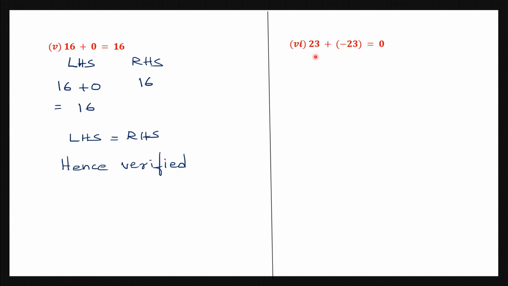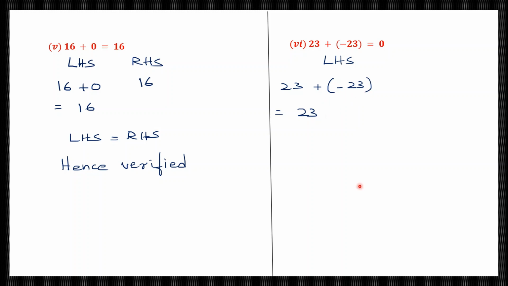Question 6. 23 plus minus 23 is equal to 0. So here also we have our left hand side. We'll work that out first and see. 23 plus minus 23. So this is 23. Now when you see minus before a bracket, like you see here, this one will remain the same.